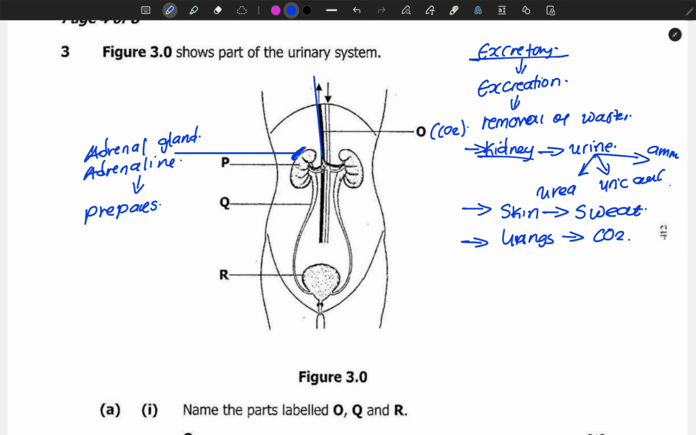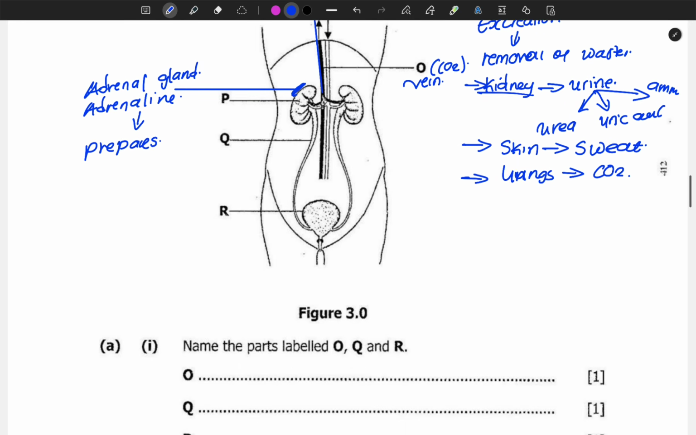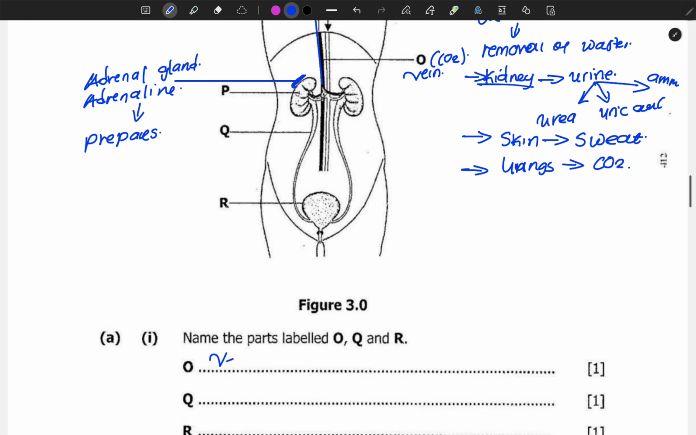A vessel carrying carbon dioxide should be a vein. Now, since this is a main vein, it is collecting deoxygenated blood from all parts of the body toward the heart. Therefore, O is a vena cava. Remember, a vena cava is the largest vein that we have in our body.